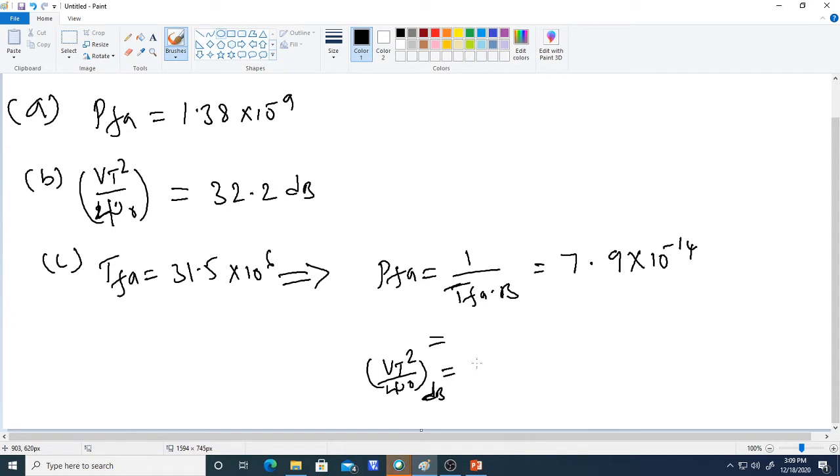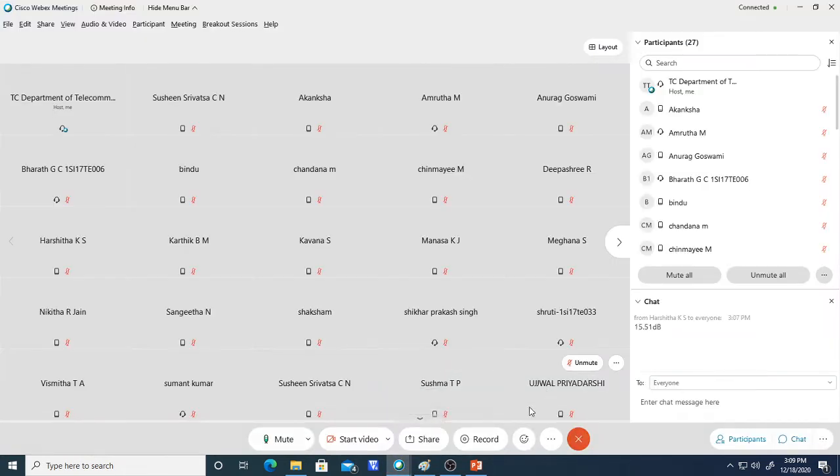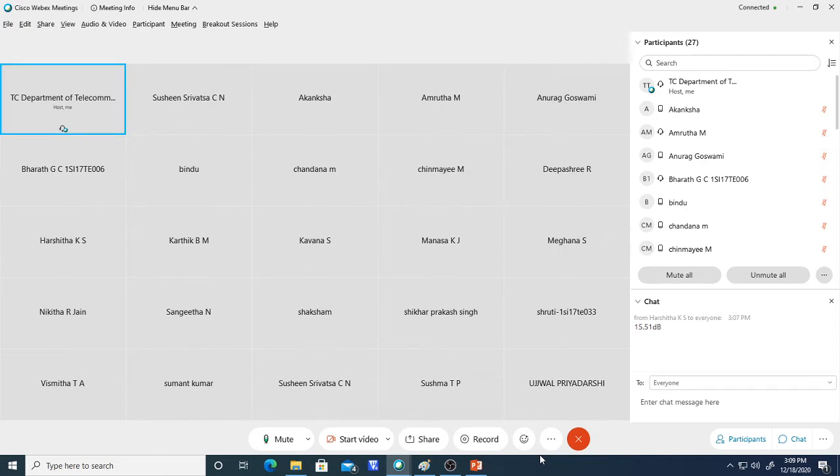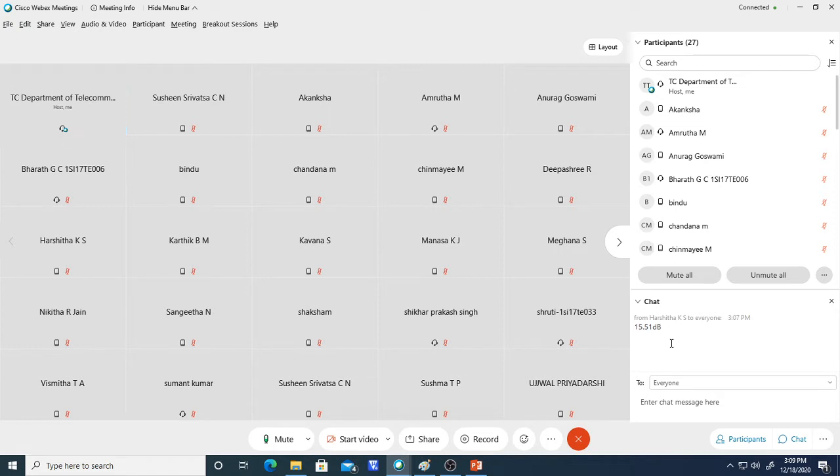How much did you get? Is it 15.51 dB, or any other value you got? I think you have taken 10 log.